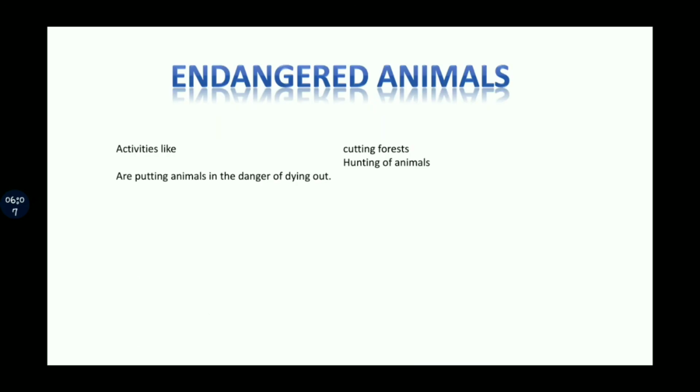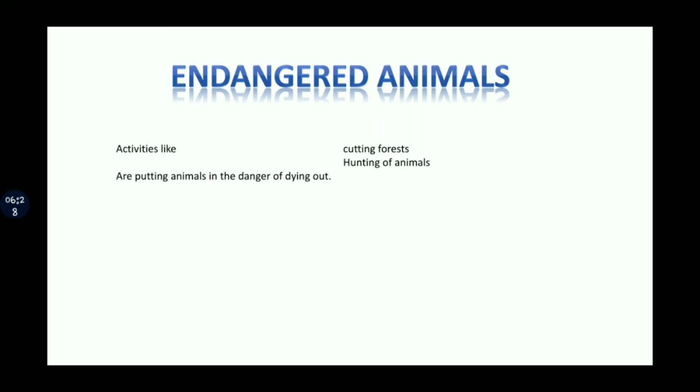Although adaptations are helping animals to survive, there are some animals whose lives are in danger. Do you know why? That is due to human activities. What we humans are doing is, we are cutting down forests to fulfill our needs.